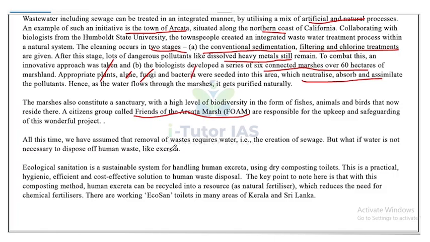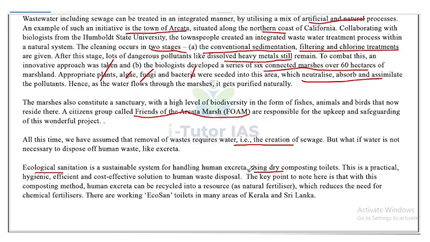All this time, we have assumed that removal of wastewater requires water, that is, the creation of sewage. But what if water is not necessary to dispose even human waste like excreta? Ecological sanitation is a sustainable system of handling human excreta using dry composting toilets.